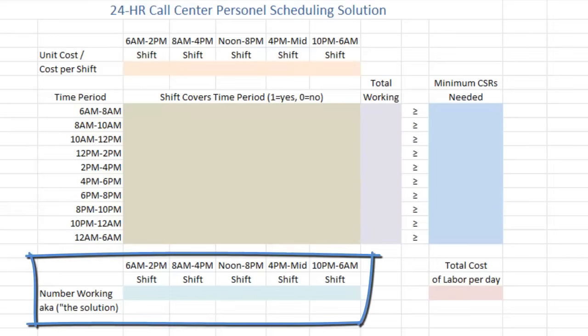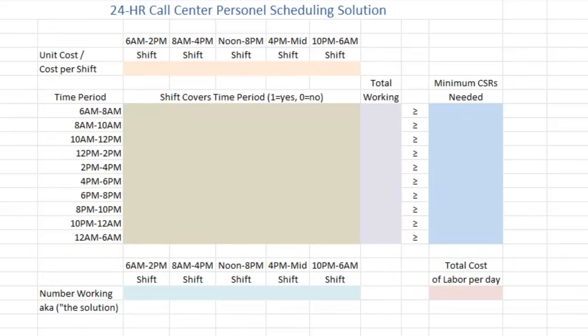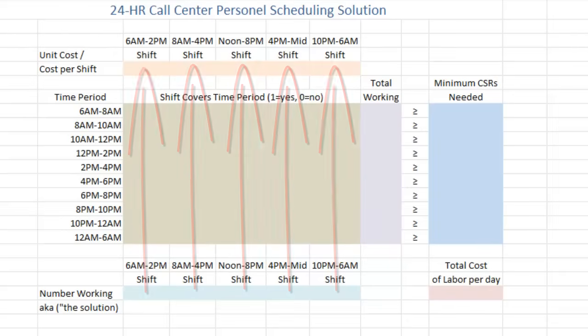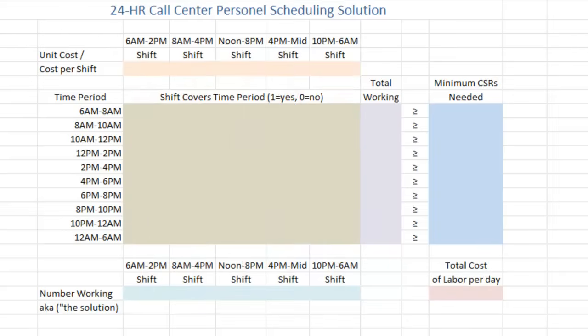Now in the light blue at the very bottom, this is actually what Excel is going to generate for us. It is going to tell us exactly how many CSRs to put on each shift in order to minimize our labor cost. So that's what we're actually solving for. And then the pink box in the lower right will tell us our actual labor cost per day in total. So the average cost per customer service rep and the number of reps on any given shift, of course, will add up to be our total labor cost for the day.